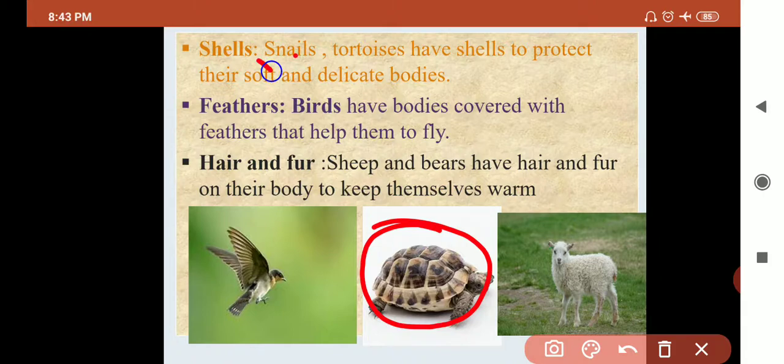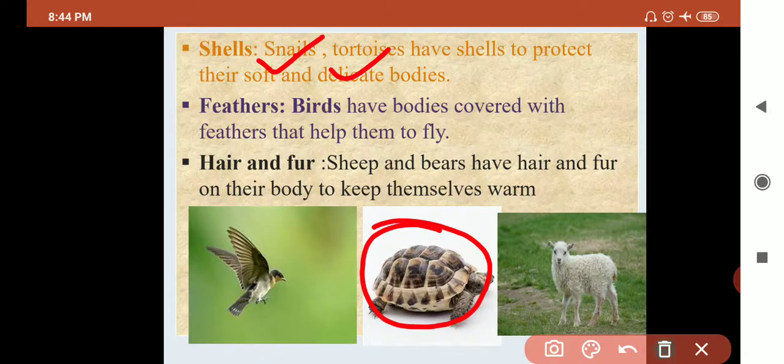Snails and tortoise have a soft body. Okay, animals like tortoise and snail have a very soft body. Okay, so to protect themselves, what do they have? A shell. Shell is used to protect their body.